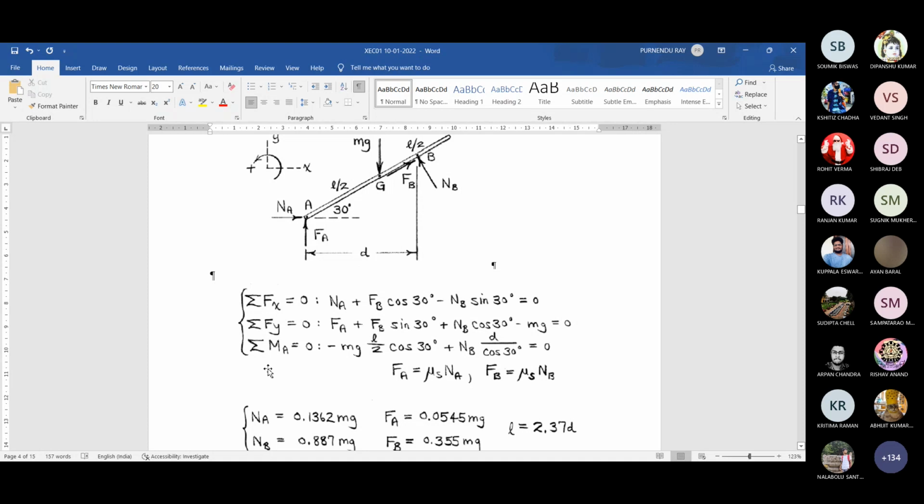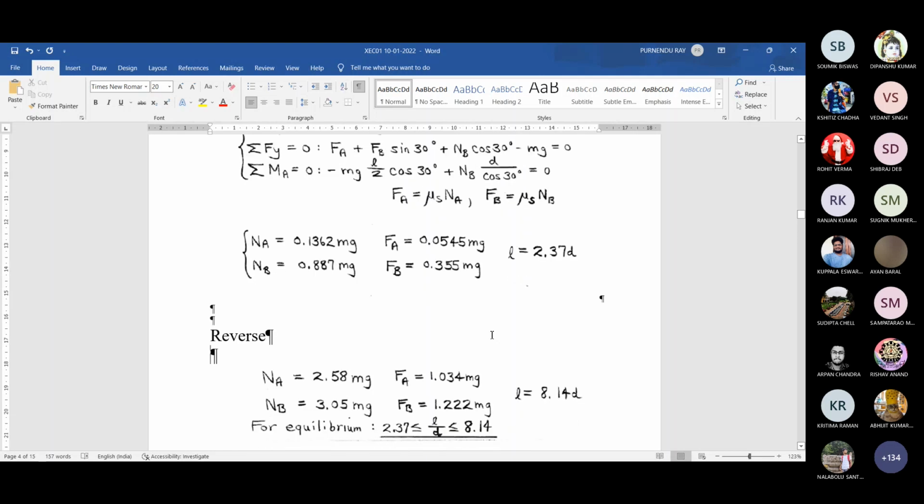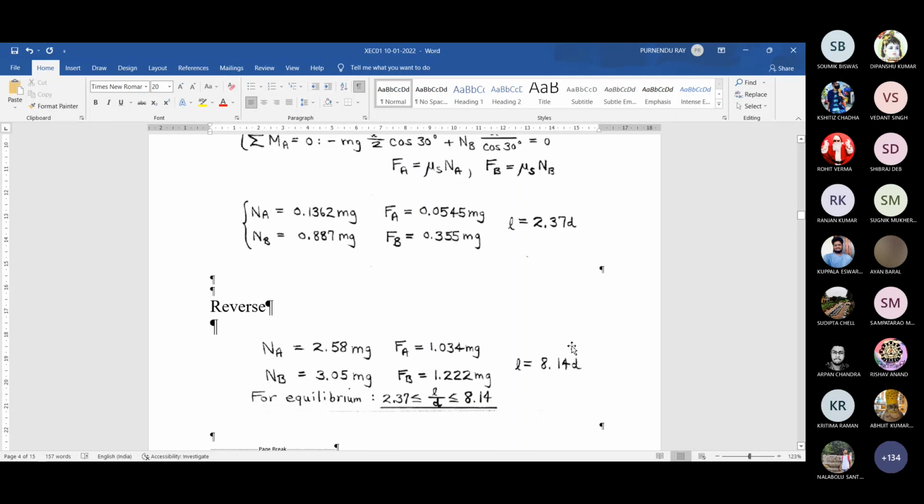And what about this one? No contribution from NA and FA. This one is same contribution, minus mg half L cos 30. And in this case, this equation also same because NB is as usual like the previous one. So solve this thing, and FA is equal to mu s NA, FB is equal to mu s NB. You solve them, you will find these values, and there you get L by D is 8.14, and this is the range 2.37 and 8.1. Sir, can you please again explain the reverse case?